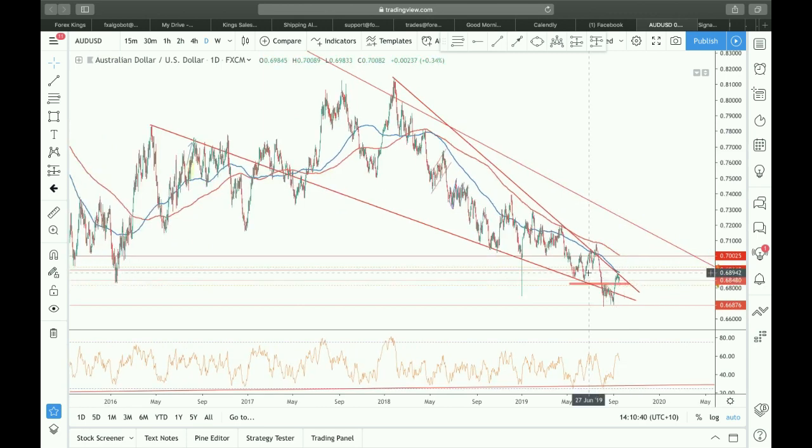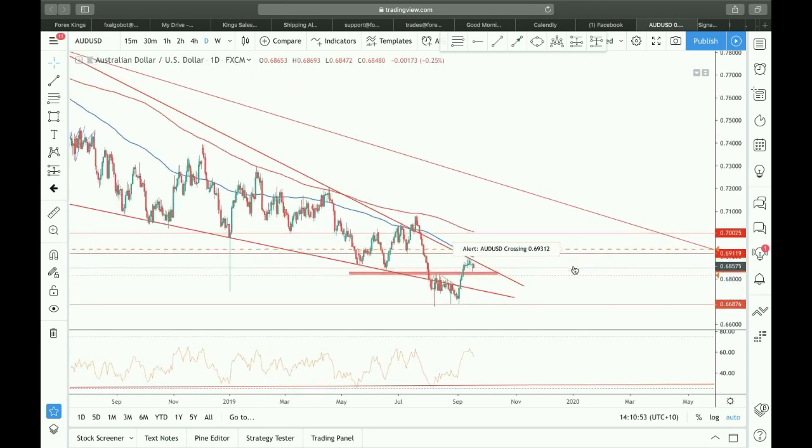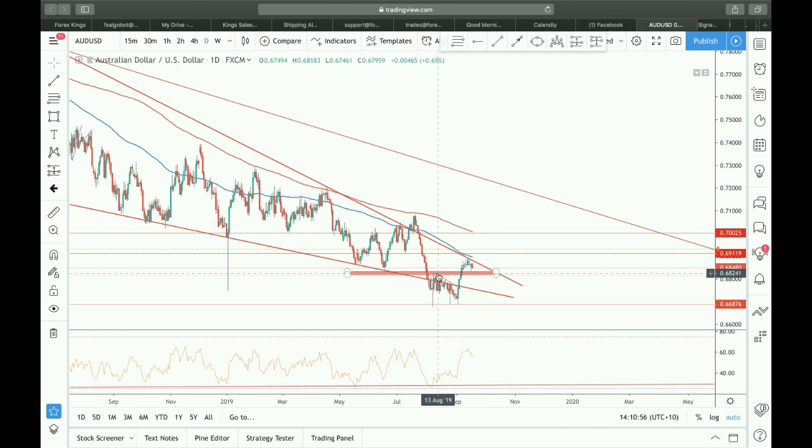So the news previously over the last 2 weeks has been fairly positive on the trade war, and that's given the Aussie a bit of strength. So it's actually up a couple of hundred pips from the record lows back in sort of late August, early September. Now, the market did break above a resistance level of 68.24. Now, this zone in red here has been used as support previously, back in June 2019, and also it bounced off that level yesterday. So the market was rejected from the 100-day moving average, which is this blue line. And you can see it's now pushing lower.